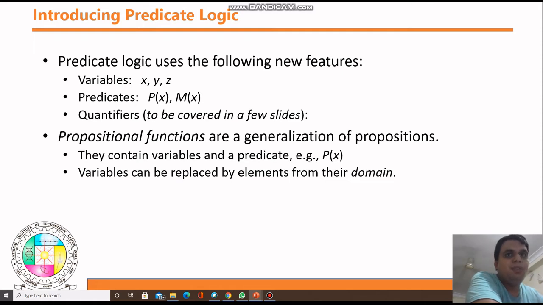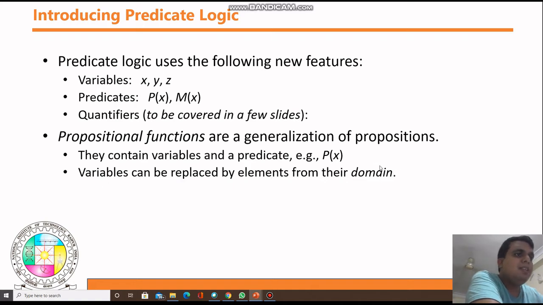Whenever you talk about a proposition, you always get a true or false value. See here, a propositional function contains variables and predicates. For example, P is called a predicate and x is called a variable. We will see later how to represent any statement in this P and x form. Variables can be replaced by an element from the domain.